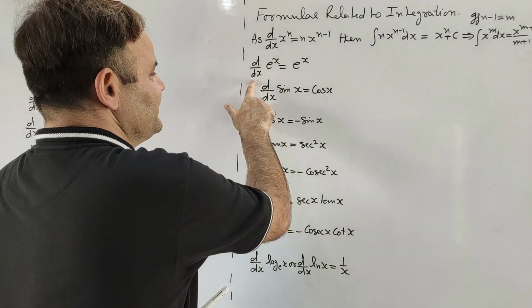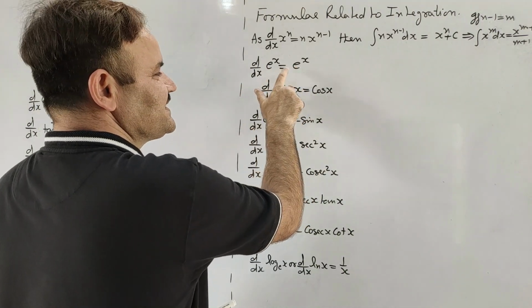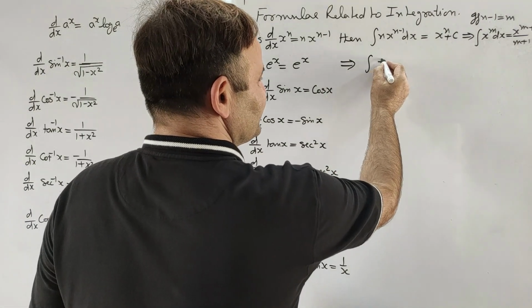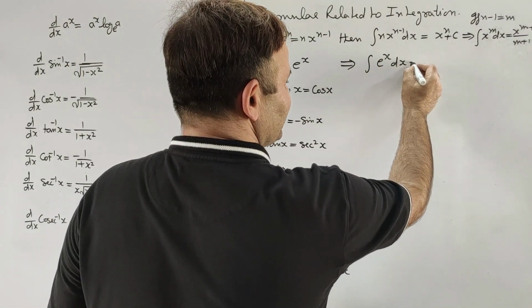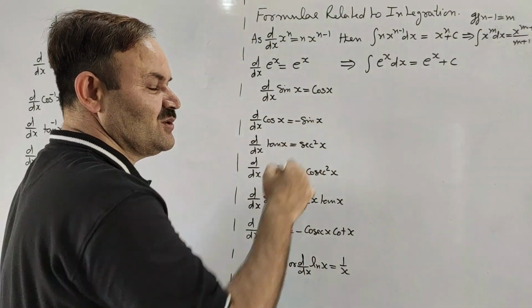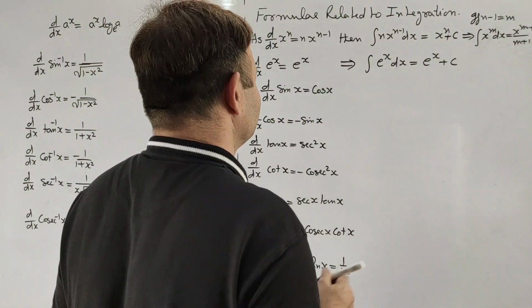In the same way, the differentiation of e to the power x with respect to x is e to the power x, and this will give us the integration of e to the power x with respect to x will also be e to the power x plus the constant of integration c, which we will always use for indefinite integration.